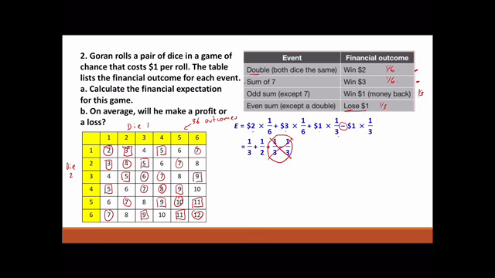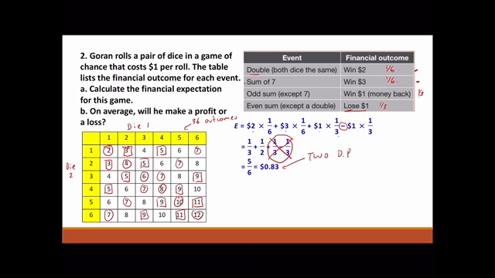1 over 3 plus 1 over 2, 5 over 6. So whenever you're doing money, it should always be 2 decimal places. So 0.8333 forever is 83 cents. And then now part B, we can make a decision.